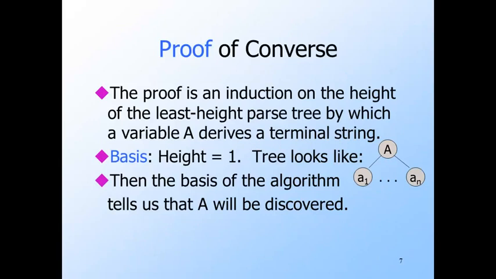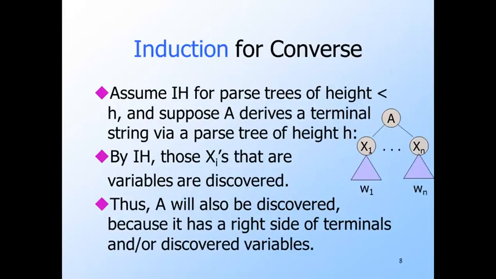The proof is an induction on the minimum height of a parse tree with root A and a yield of terminals. The basis is a tree of height 1, which consists of root A and one or more leaves labeled by terminals or perhaps epsilon. Then the basis step of the algorithm discovers A, so we're okay there. For the induction, assume the statement is true for height up to h-1.